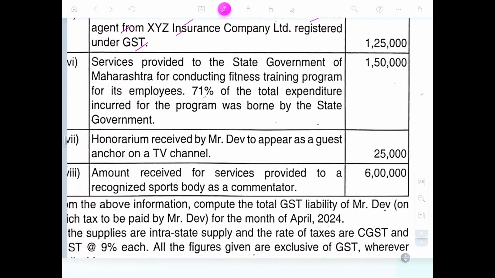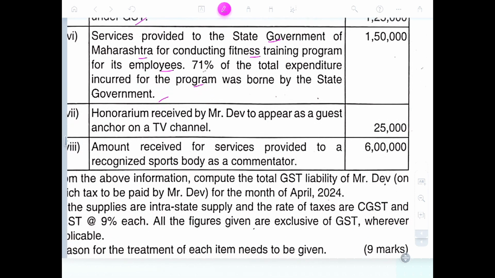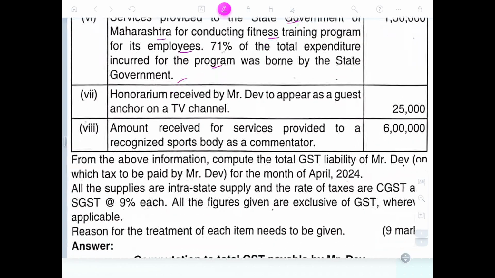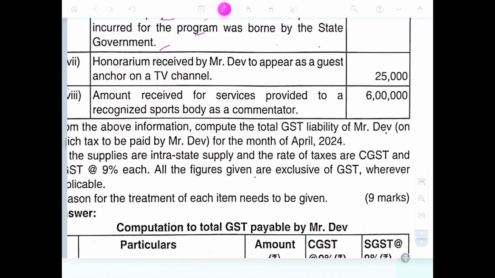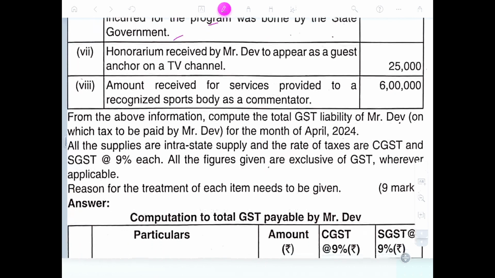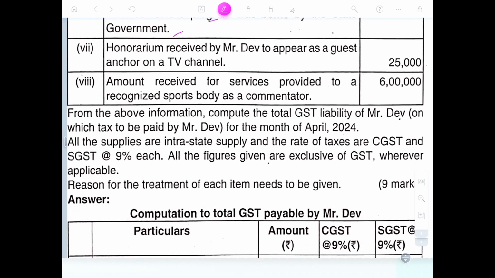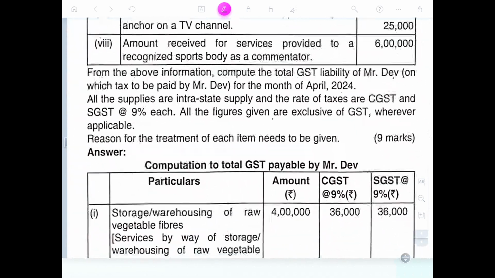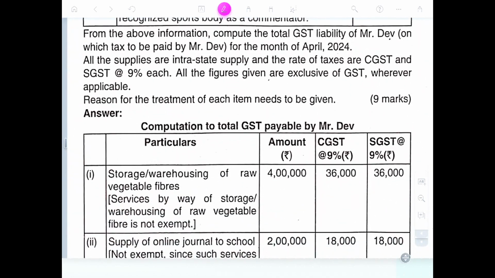Service provided to the Maharashtra state government for conducting a fitness training program for employees. 70% of the total expenditure incurred on the program was borne by the state government. Still taxable, 31% taxable. The honorarium received by Mr. Dev to appear as a guest in an activity is taxable. Amount received for a service provided to a recognized sports body as a commentator, national sports service, is taxable. From the above information, compute the GST liability of Mr. D on the tax liability paid.